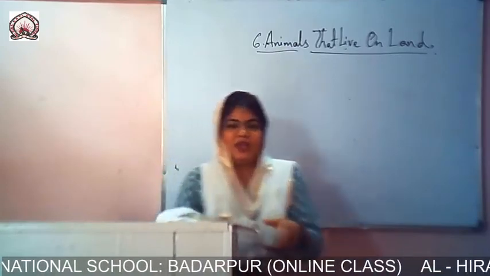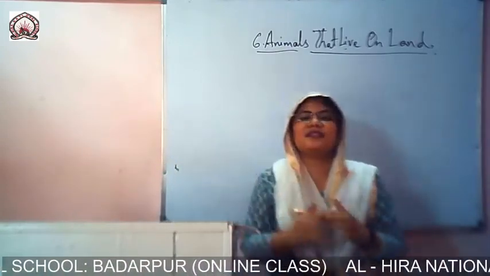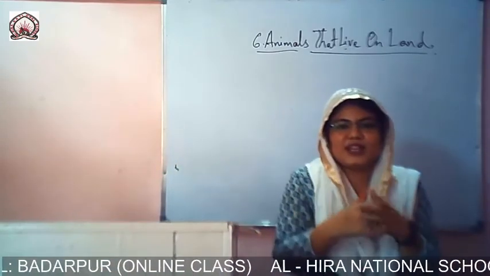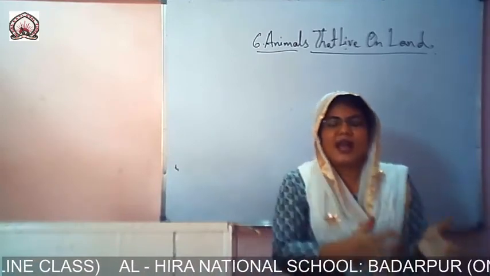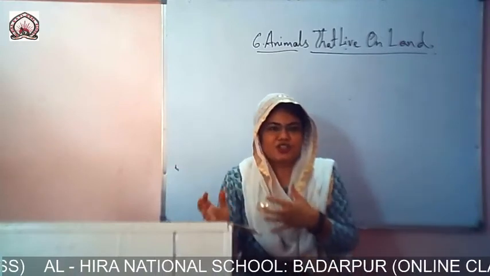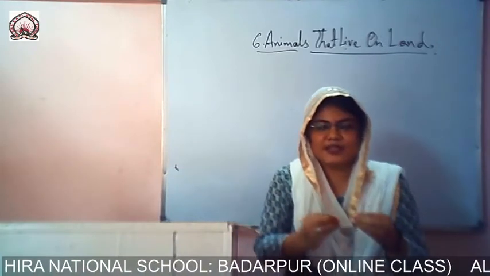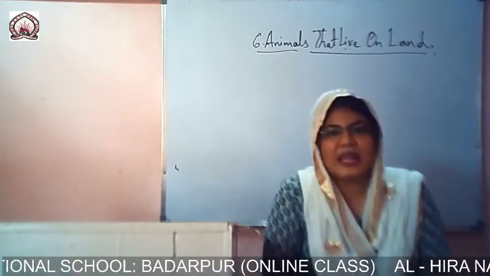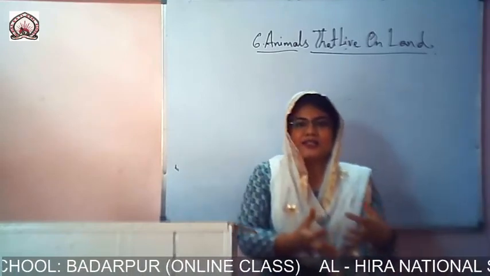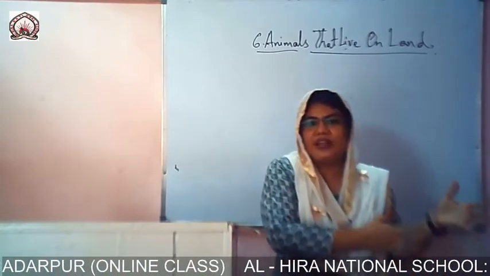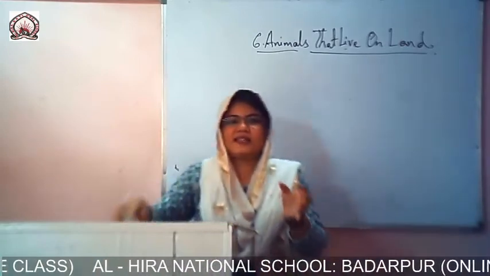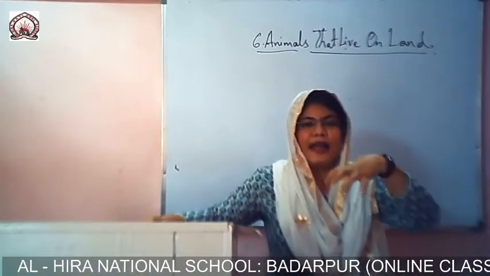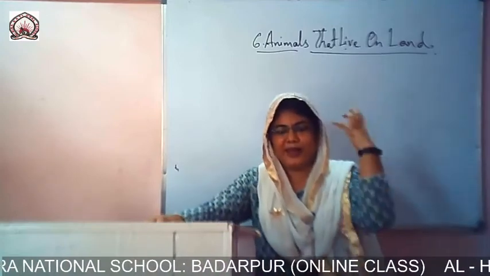So lions have manes. Manes means on the back of their head you can see lots of hair. That is said to be a mane. The lions have it, and the lioness does not have that. The mane is not present in the lioness. Lioness means a female lion. The male lion has the mane, and the female lion, that is lioness, doesn't have hair on the head, on the backside of them.